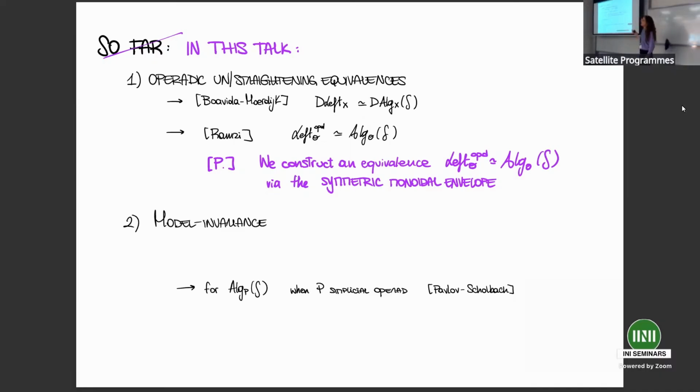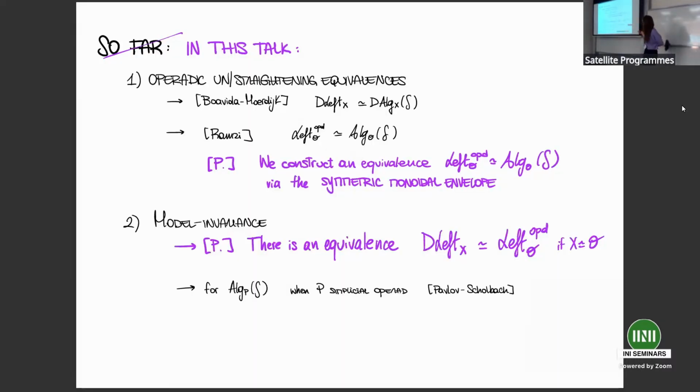So in this talk, I'm going to present to you some results, and the first one is another straightening and unstraightening theorem for infinity operads in Lurie's model, which makes use of the symmetric monoidal envelope. So basically, it allows us to reduce the straightening and unstraightening equivalences for infinity operads to questions about symmetric monoidal infinity categories, which are sometimes easier to manipulate.